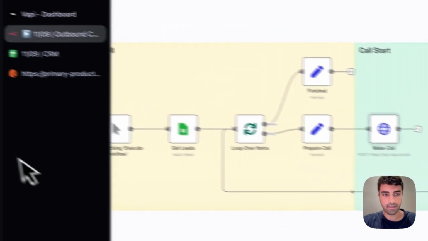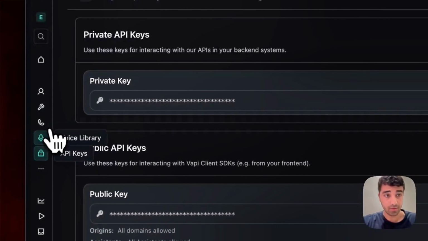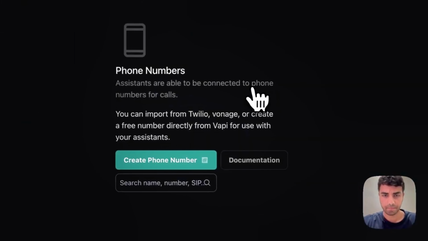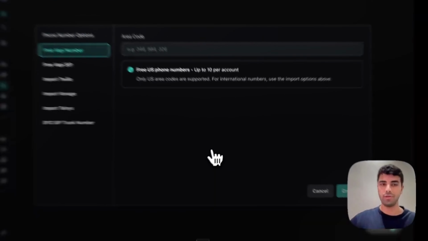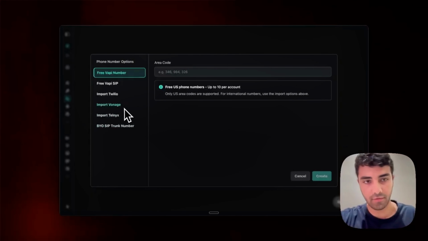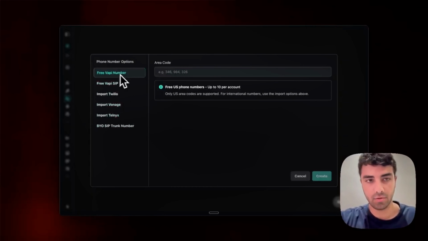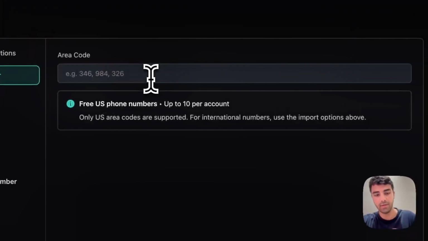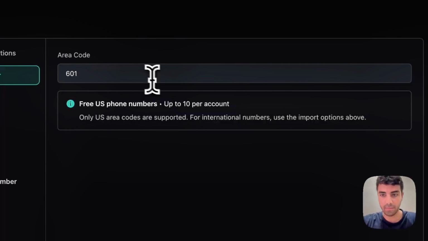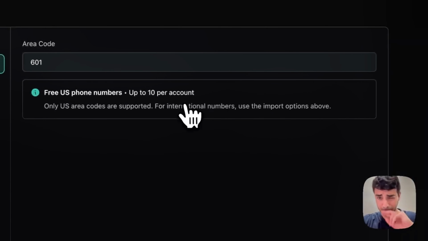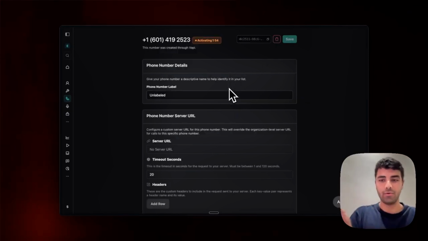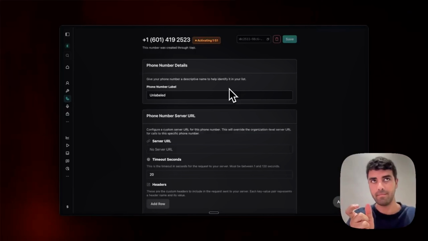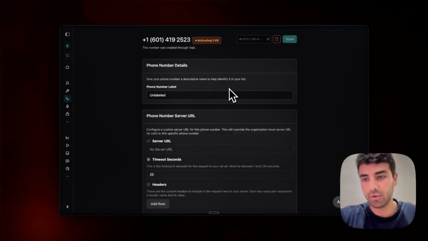Awesome. So once that is done, what we need to do now is to go into the phone number section. Of course, we can take the Twilio phone numbers or any of the providers here, Vonage, Telnyx. But in this case, I'm just going to go for a free VAPI phone number so you get a taste of it. Maybe let's try 601. You just try with an area code. And if it doesn't work, oh, it did work. Okay, awesome. If it doesn't work, it will tell you, hey, here are some available. You just copy the ones that are available and then you put it there, and you're good to go.